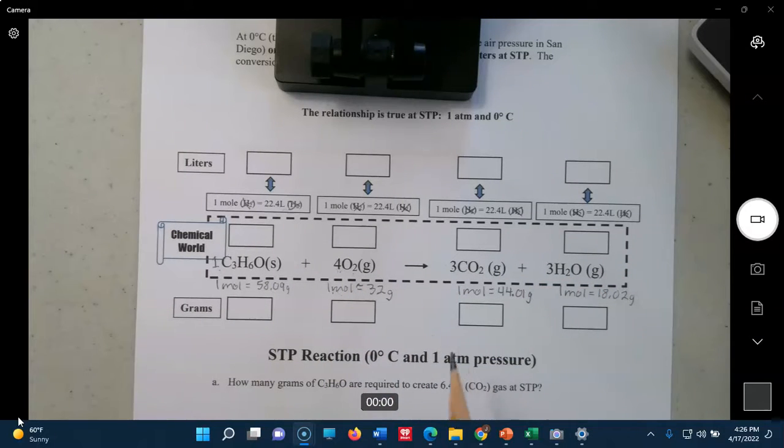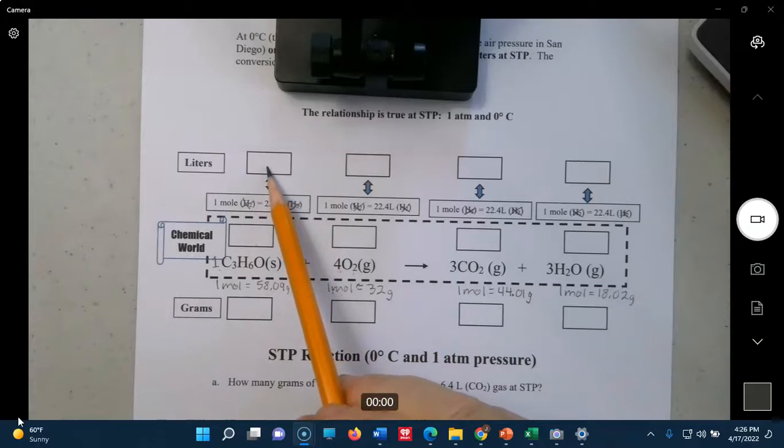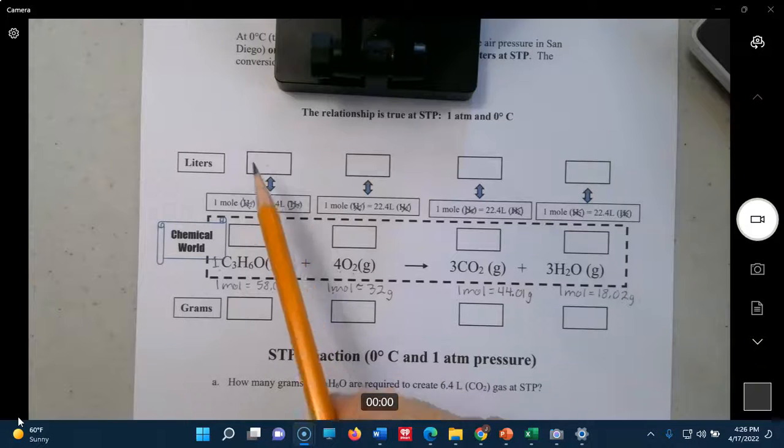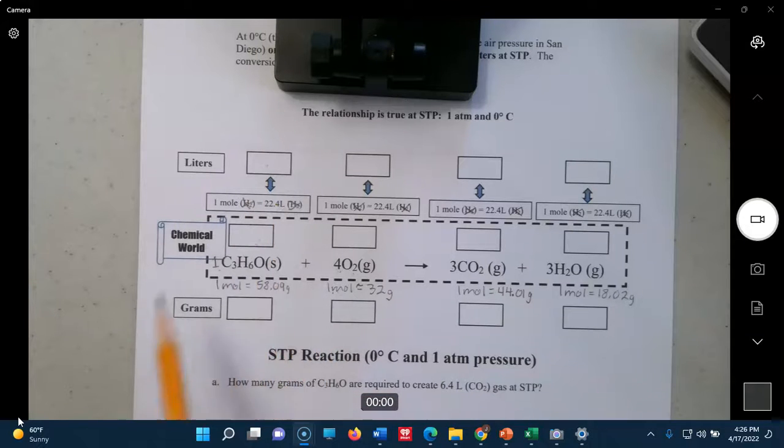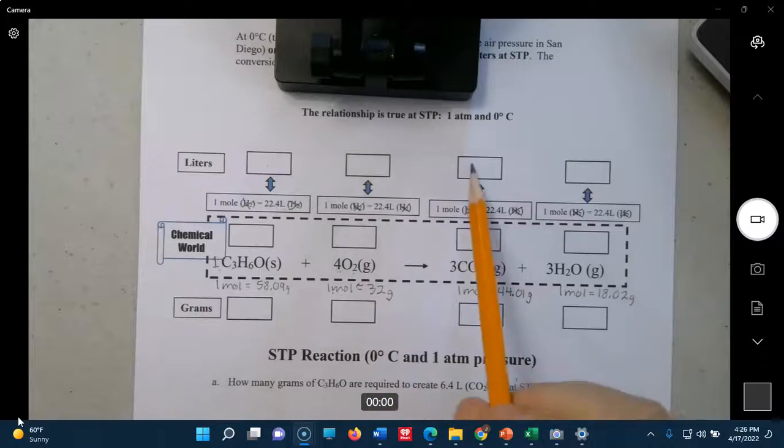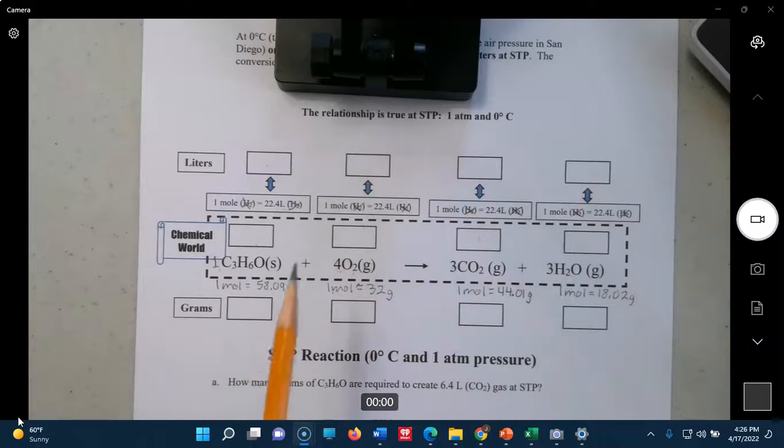So what you can see from this that differs from what we've done before is you can enter from grams into the chemical equation, or come out from the chemical equation to grams, just like we did before on previous lessons, days 35, 36, 37. Now we can actually enter another way. We can come in from gases, from liters. So liters to moles is 22.4 liters to 1 mole for any of these here. Okay, so it's actually not a real complicated addition to these problems. All right, so let's get going.